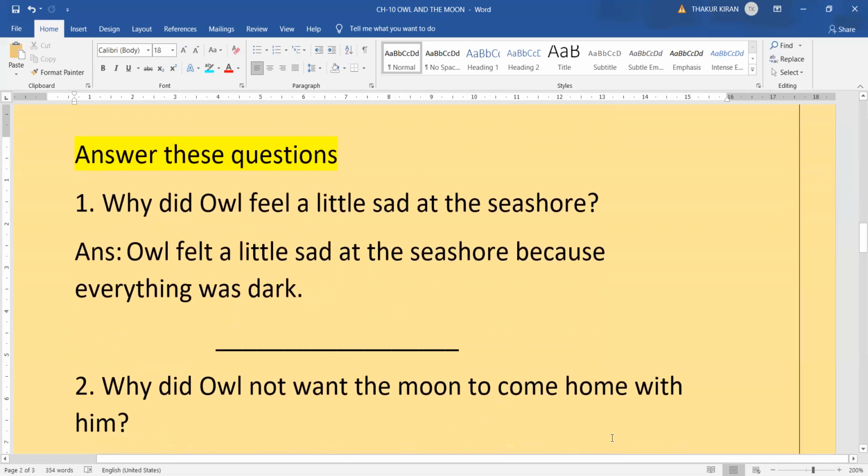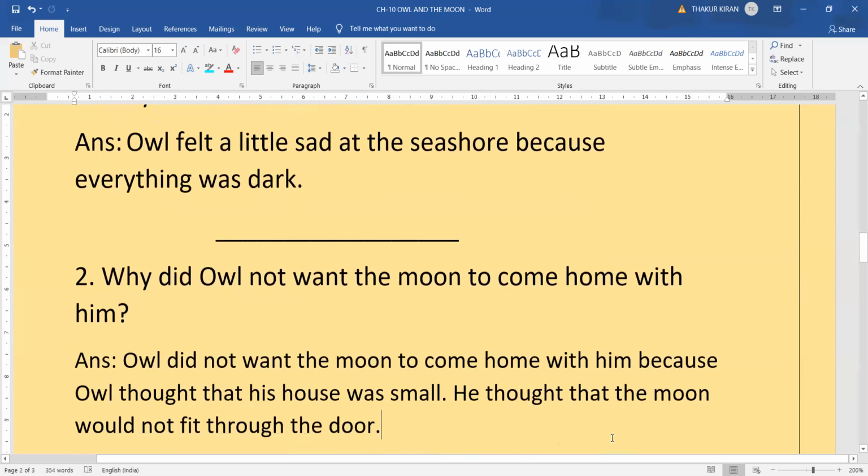Question number two. Why did Owl not want the moon to come home with him? Children, as we know that Owl and Moon were friends. So why did Owl not want the moon to come home with him? Owl did not want the moon to come home with him because Owl thought that his house was small. He thought that the moon would not fit through the door. Okay, children, that is why Owl did not want the moon to come home with him.